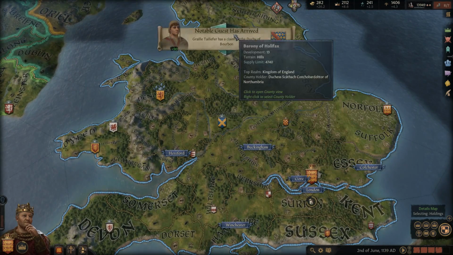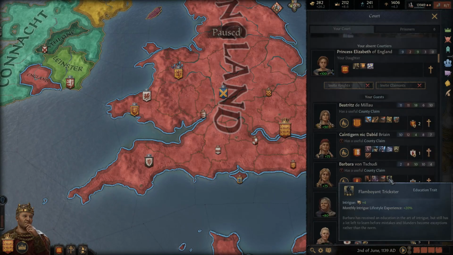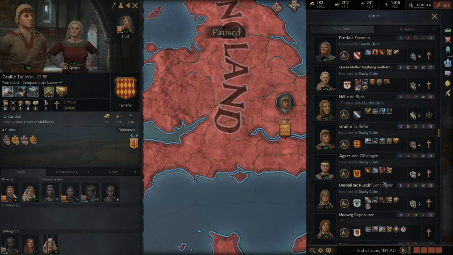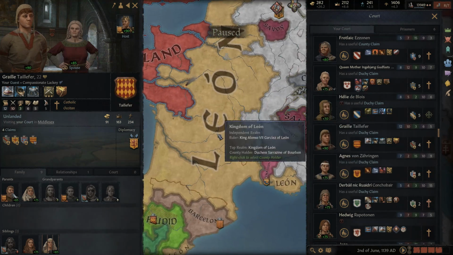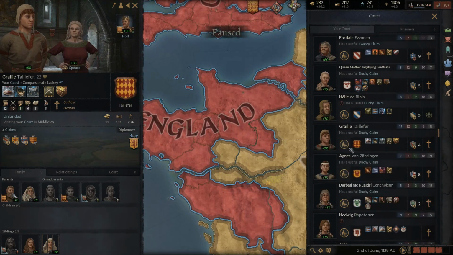And we are getting these guests. So let's take a look at who all we have. I saw some male guests here. So we've got this character. He's 22 years old. He's got some very good claims. Ooh, those are interesting. Oh, yes. Yeah, we could get a whole duchy in France, of course. Probably going to stay out of war with France for a little while. But yeah, this is an interesting character to have titles in France.